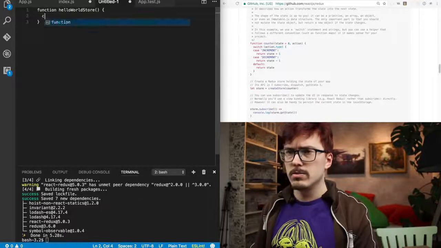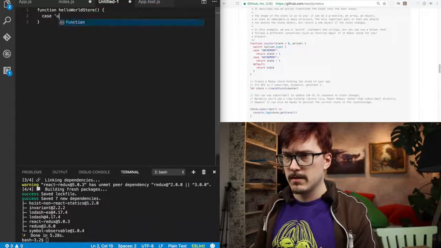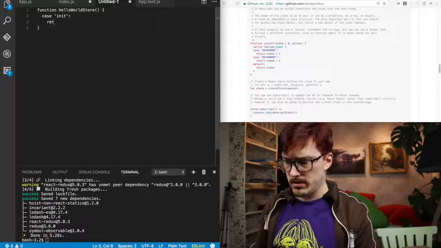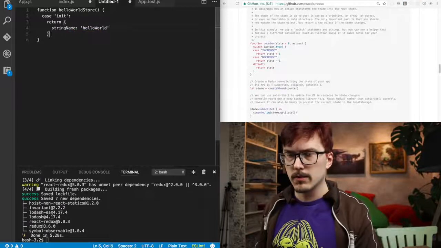And it's going to be like case init. And then it's going to return string name, and it's going to be hello world, so that we can configure this later.